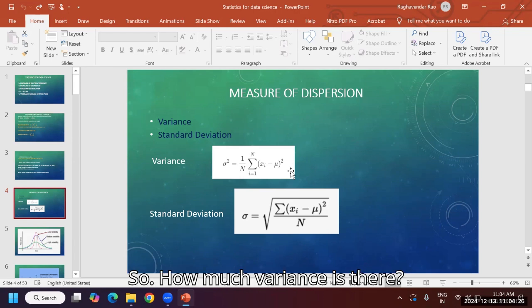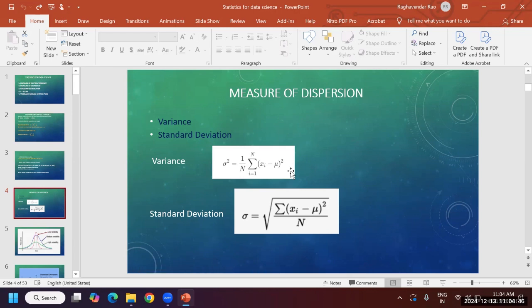So how much variance is there? What is the area? This area it is showing. So simply, how to keep it in mind: this is a square, right?